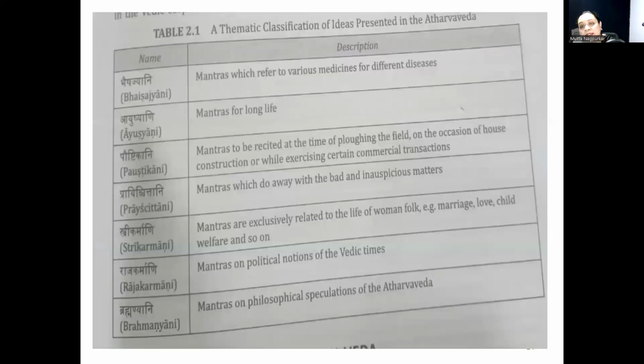As I mentioned earlier, Atharva Veda has many themes and ideas. So, they are collected depending on their type or theme. Bhaishajjani, that is mantras to refer to various medicines for different diseases. Ayushani, mantras for long life. Rajakarmani, mantras for political notions of Vedic times.